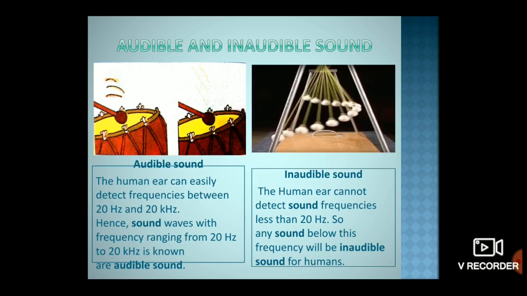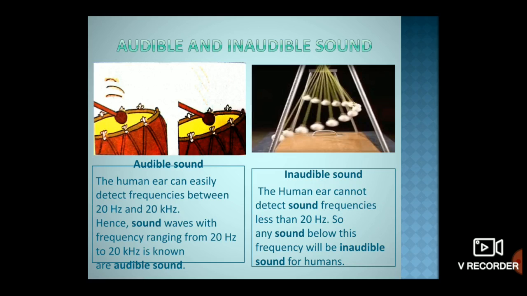It also turns out that even very high frequency vibrations do not produce audible sound. So these are vibrations of frequency more than 20,000 Hz or less than 20 Hz.